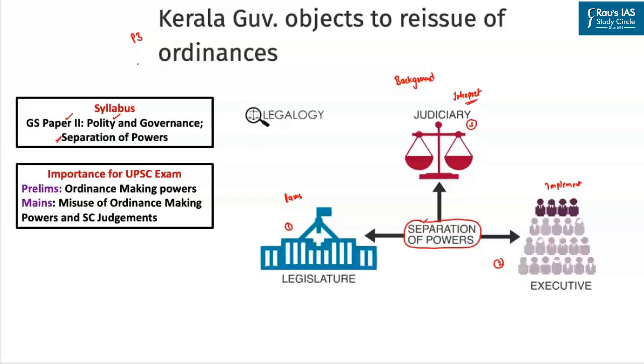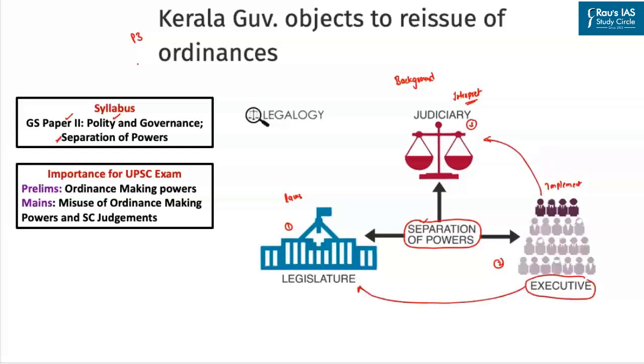Even though we do have separation of powers, we must realize that strict compartmentalization may not be suitable in certain exceptional circumstances. For example, under certain exceptional circumstances, the executive, that is the president, can formulate ordinances. Similarly, the president also has certain judicial powers.